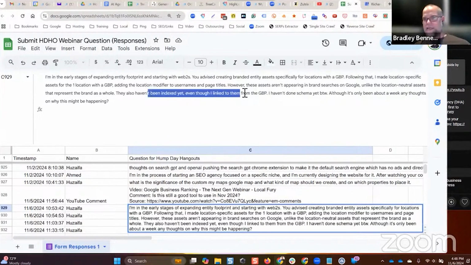That's correct. That doesn't matter. They don't have to be indexed for Google to be aware of them. Linking to them with the GBP forces Google to be at least aware of them. They will index when you build some authority to those properties.